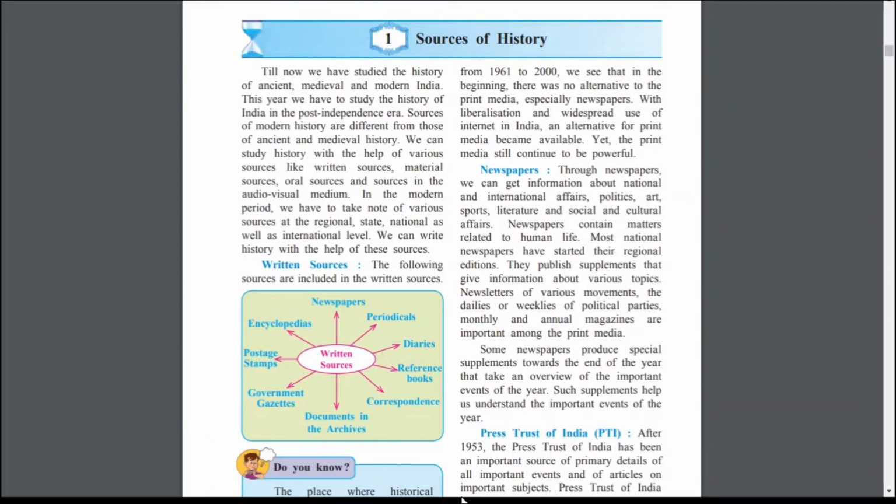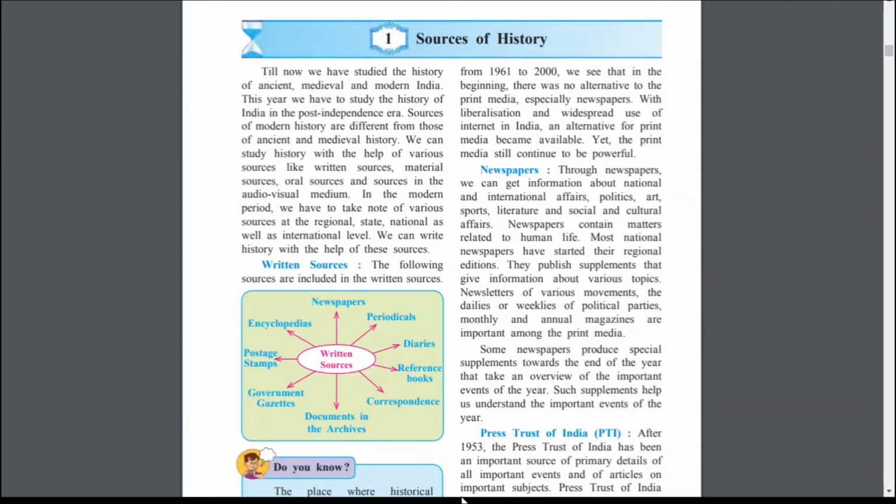But nowadays, like Lok Satta, that is also a regional newspaper that is published. They publish supplements that give information about various topics. Newsletters of various movements, dailies or weeklies of political parties, monthly and annual magazines are important among the print media.